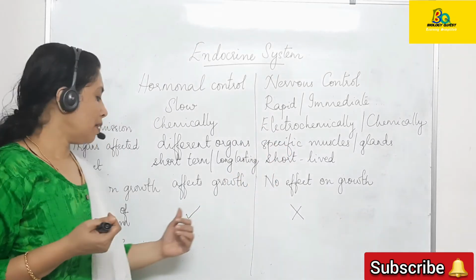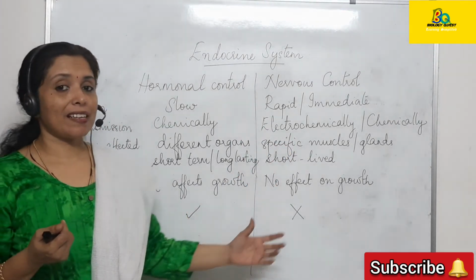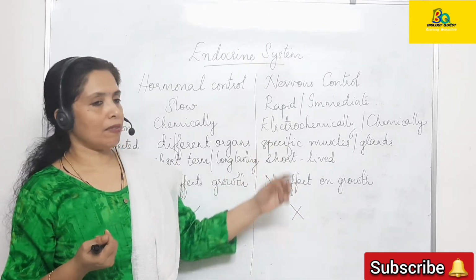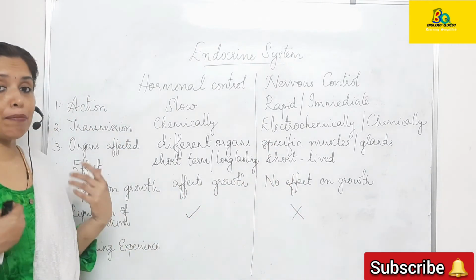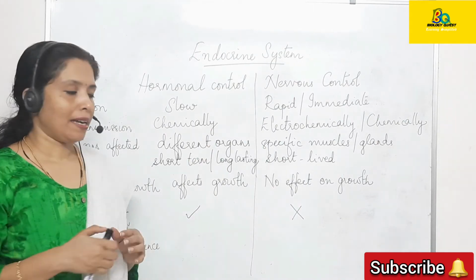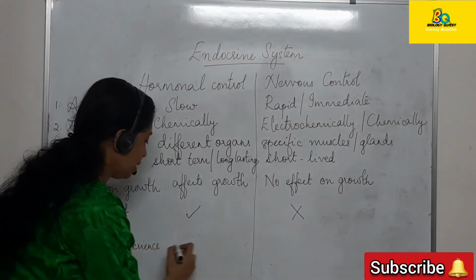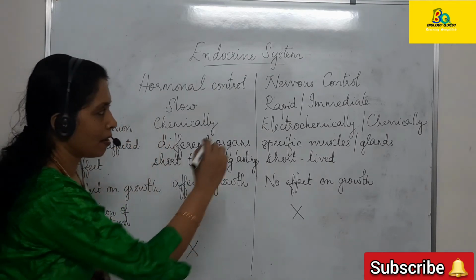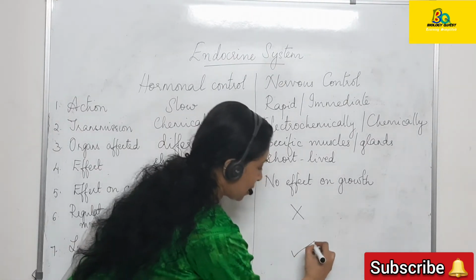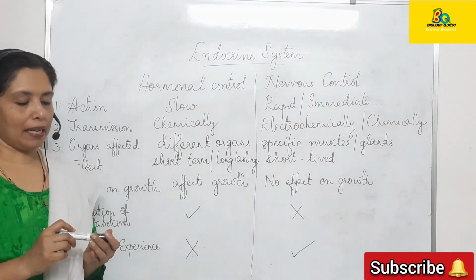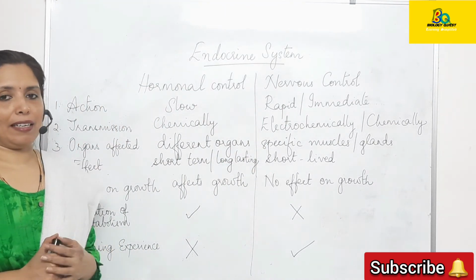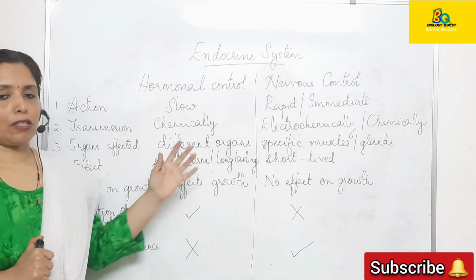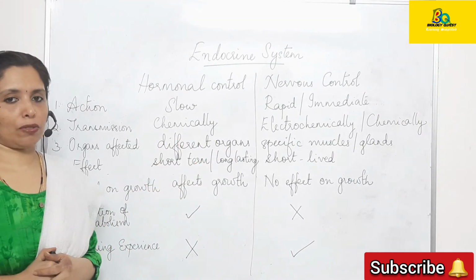So here nervous control can be modified by learning experience. So these are the basic differences between nervous control and hormonal control.